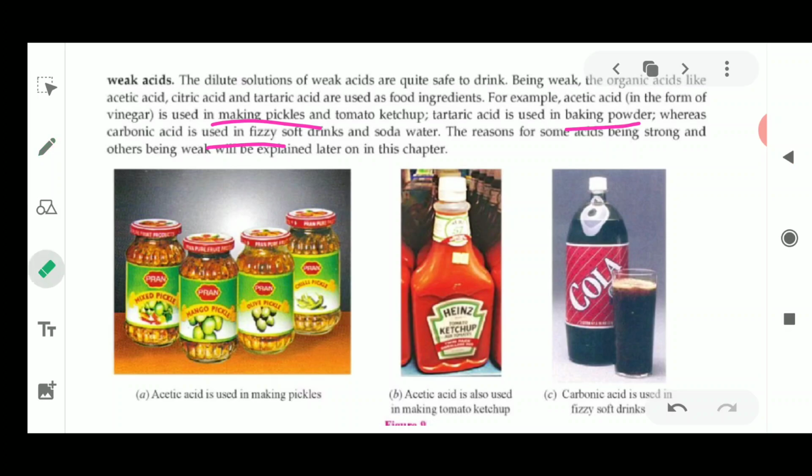So the main purpose for adding these preservatives is to pack the food and maintain its taste for a long time. So vinegar is used as the preservative in pickles and tomato ketchups. Okay, and carbonic acid is found in carbonated drinks, such as this drink kept here, which has a fizzy appearance. Fizzy means it has bubbles in it, and the bubbles are because of this carbonic acid which is present in the water, which is mixed with this soda water or this colorful water. The reason for acids being strong or weak is discussed in a later chapter also.